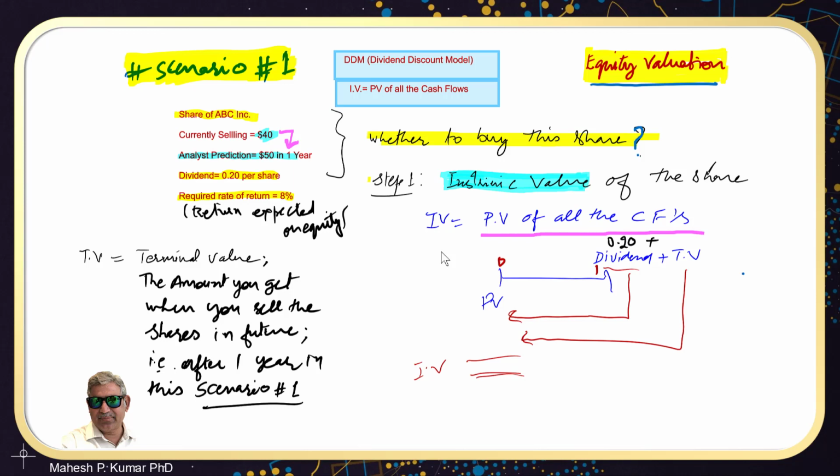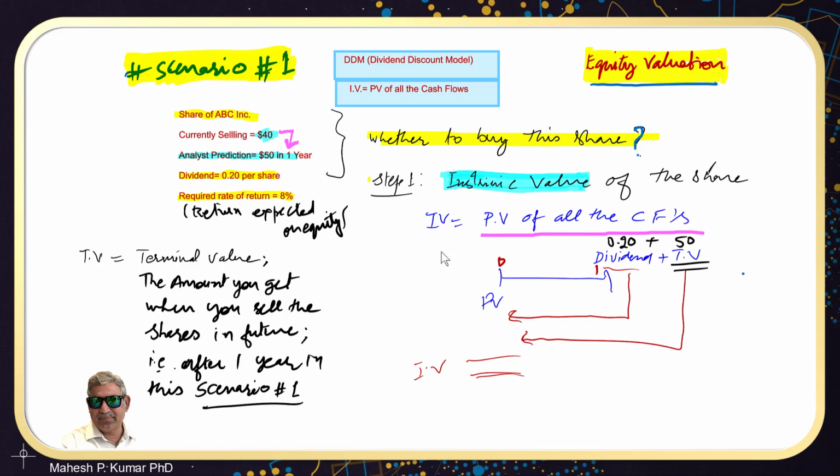And after 1 year, since the analyst has predicted that the price of this share would be $50, the terminal value of this share would be $50. Terminal value is just the amount that you will get when you sell the share in the future, anytime in the future. But in this case, it has been specified in scenario 1 that this would be sold for $50.